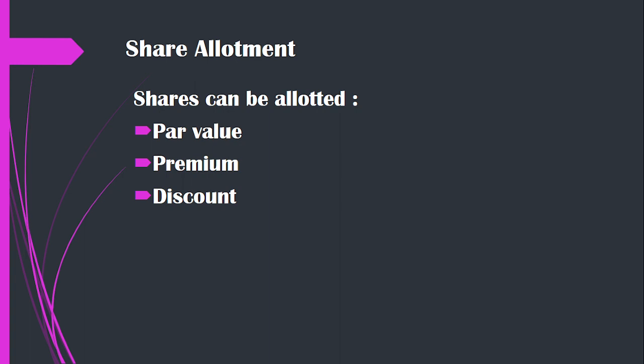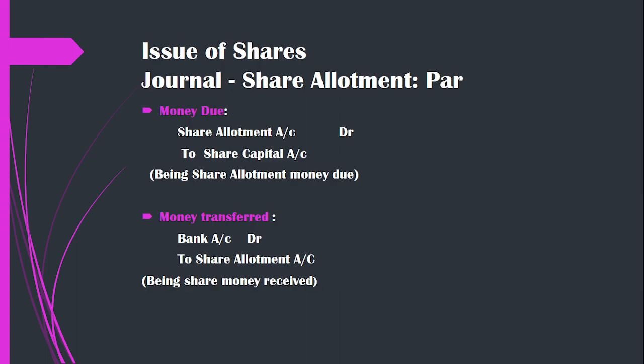During share allotment, again the directors have to decide whether they are going to issue the shares at their par value, that is their face value, or at a premium or at a discount. For example, let's have the share price at 10 rupees. If the company decides to issue the share at 10 rupees itself, it is called issuing at par. So share allotment account debit to share capital is a due entry. Then when the shareholders pay the allotment money, they will receive the cash through the bank account. So bank account debit to share allotment account, being share allotment money received.